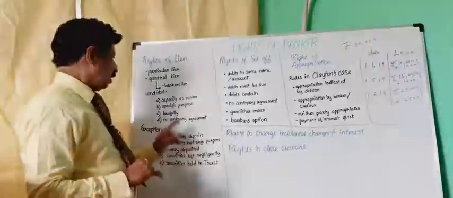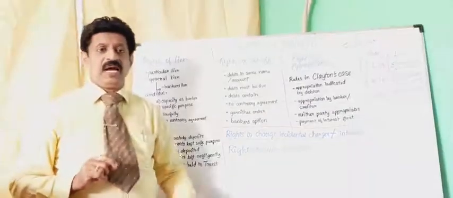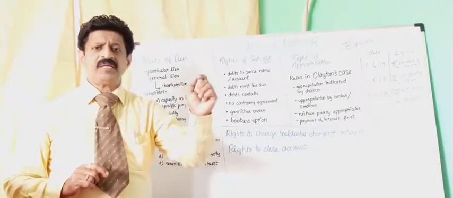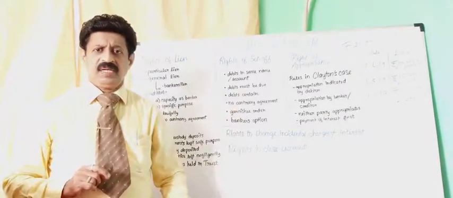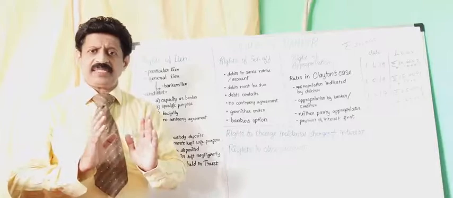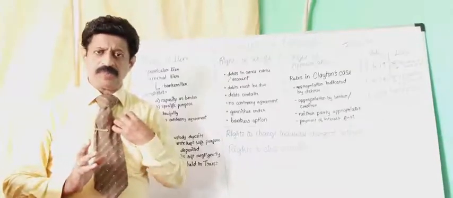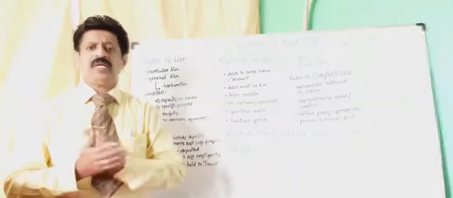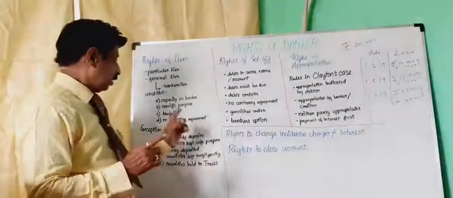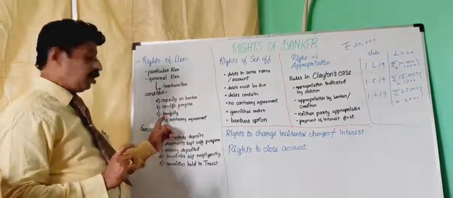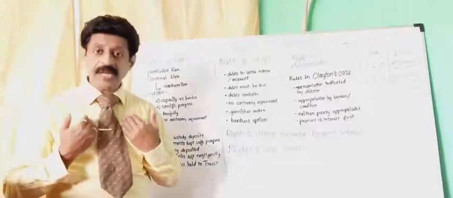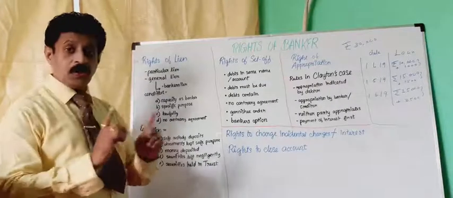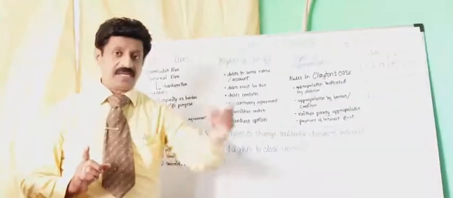Number one. Number two, specific purpose. I have taken the loan, agriculture loan, by pledging gold. So the bank has the right to retain my gold jewels till I pay for the non-payment of the agriculture loan. So a specific purpose should be there. Lawfully, the banker can retain my property in a legal manner. The fourth one, no contrary. There should not be any contrary agreement.